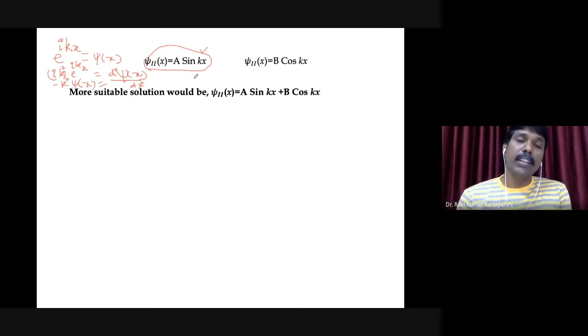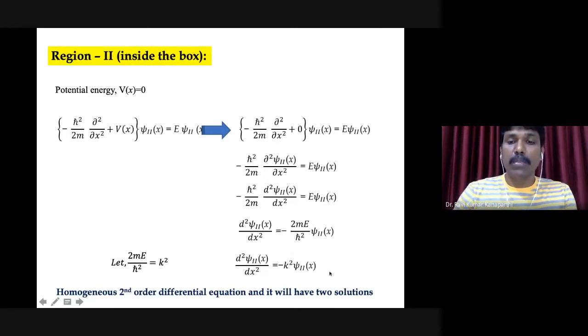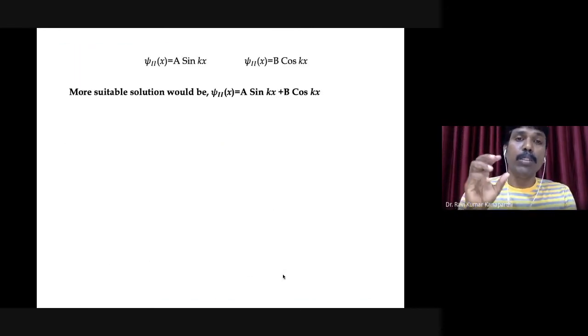And then you take another differentiation. It is going to be minus a k square sine kx. In a similar fashion, you can prove that this particular psi 2 of x is equal to a sine kx will be a solution of the previous expression. What is the previous expression? This is the previous expression: d square psi 2 of x by dx square is equal to minus k square psi 2 of x. So that is a homogeneous differential equation. You can guess a mathematical function which satisfies that differential equation.